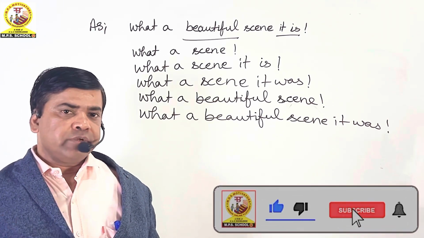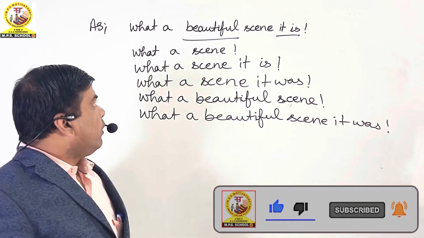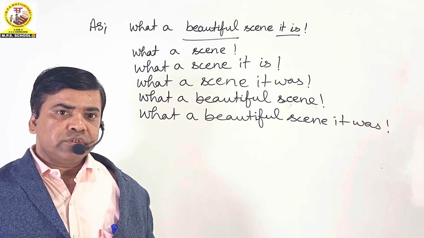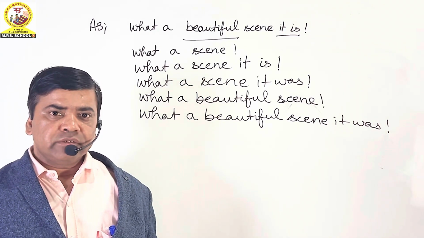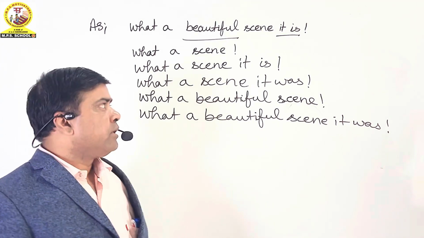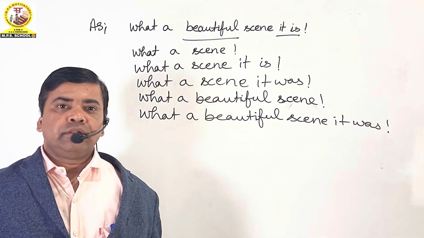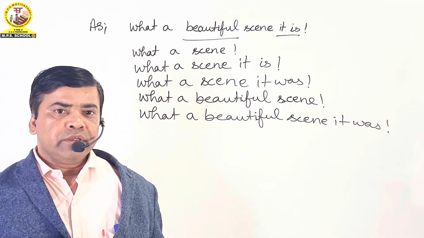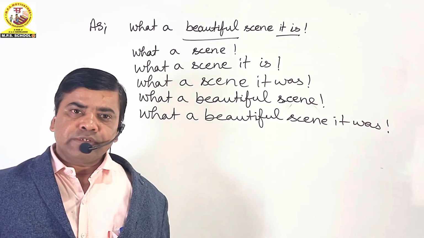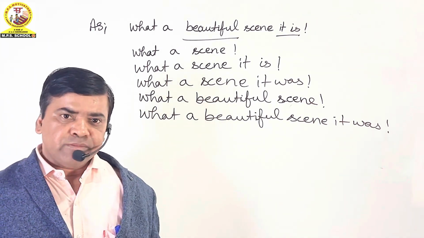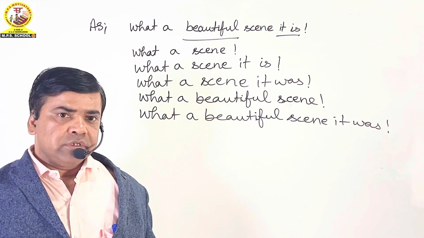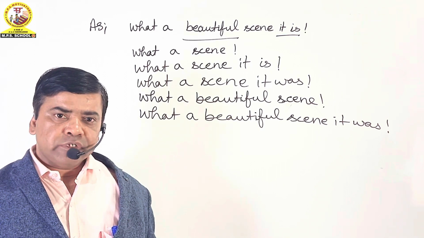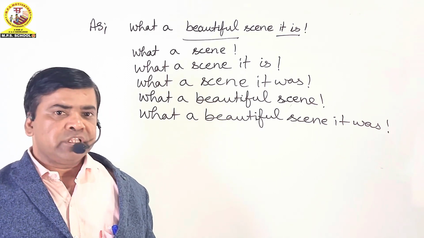The meaning will also be different. What a beautiful scene it is denotes a beautiful scene with exclamation in the present time. What a scene may be either in present time or past time, because here we have not used the real subject and verb, so it is not clear when the scene was observed or whether the scene is observed in the present time.